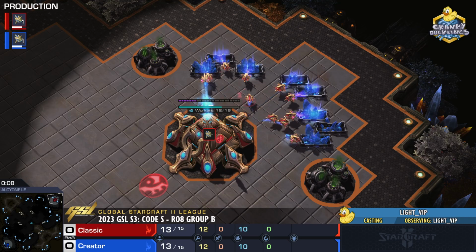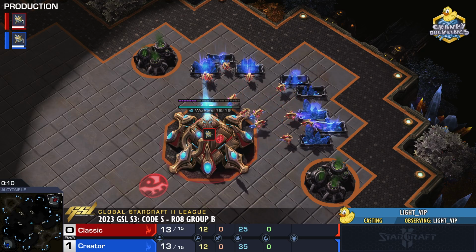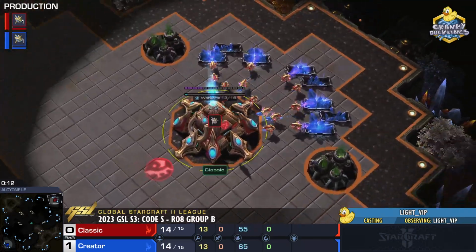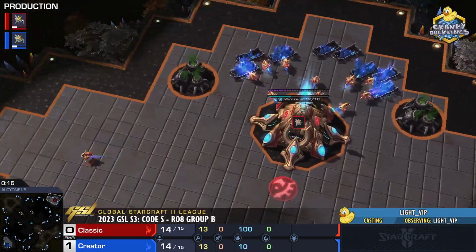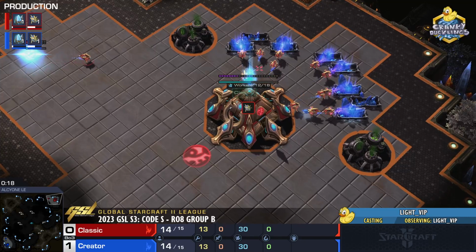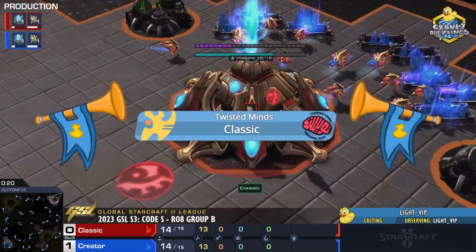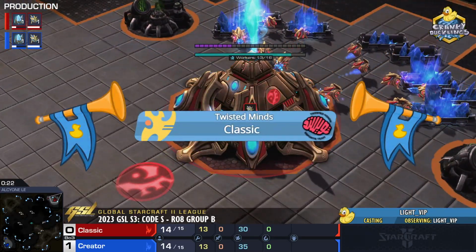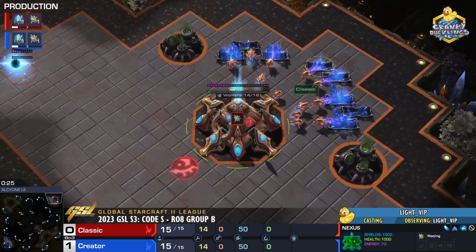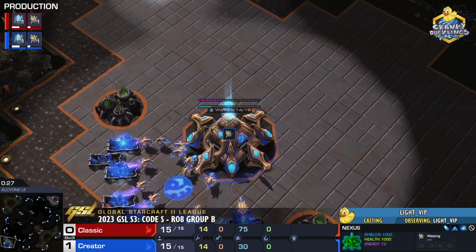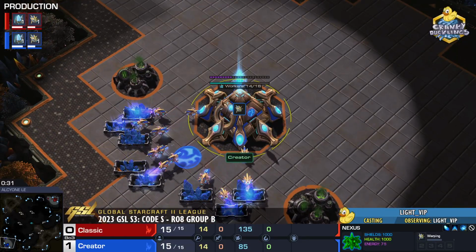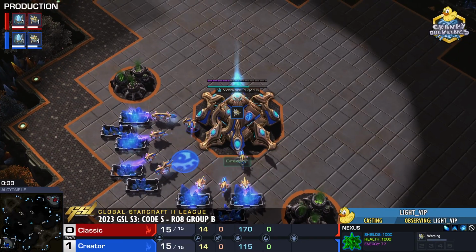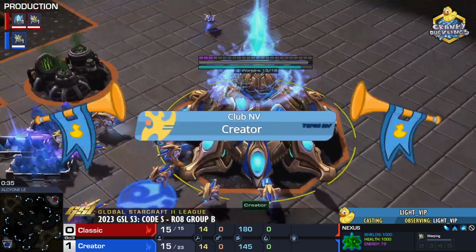And here we go. We're getting into game number 2, and spawning in the top right-hand corner of Alkyone, we have the South Korean Protoss player representing Twisted Minds down in this series, looking to fight back. It is Classic. And spawning in the bottom left-hand corner, we have his opponent. We have the South Korean Protoss player leading the series 1-0, representing Club NV. It is Creator.